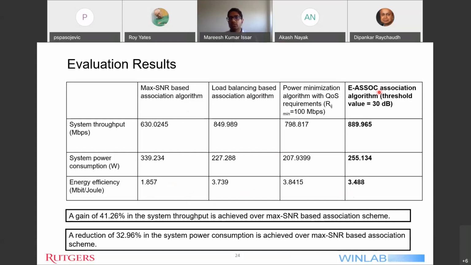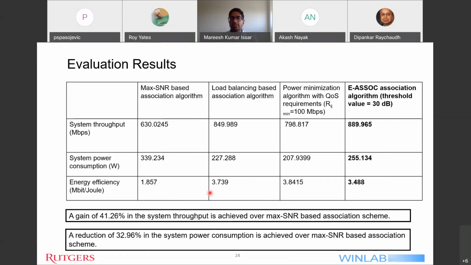In particular, the E-ASSOC algorithm shows a gain of 41% in system throughput over the baseline scheme and a reduction of 32% in the system power consumption over the baseline. So the results shown by E-ASSOC over the baseline scheme show an improvement in energy efficiency. Now, why are these improvements coming?